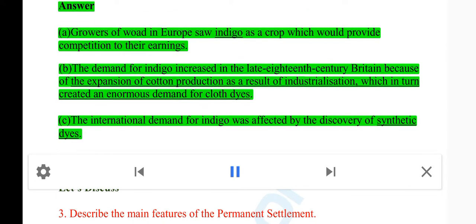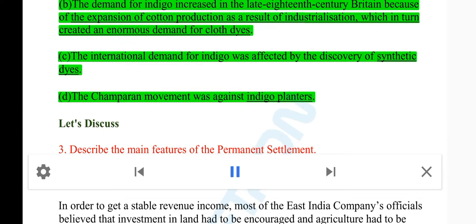Answer. A. Growers of woad in Europe saw indigo as a crop which would provide competition to their earnings. B. The demand for indigo increased in the late 18th century Britain because of the expansion of cotton production as a result of industrialization, which in turn created an enormous demand for cloth dyes. C. The international demand for indigo was affected by the discovery of synthetic dyes. D. The Champaran movement was against indigo planters.